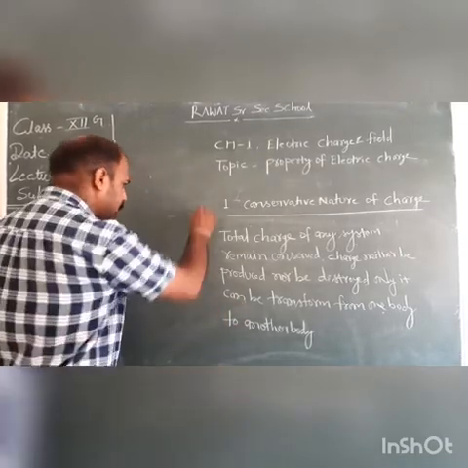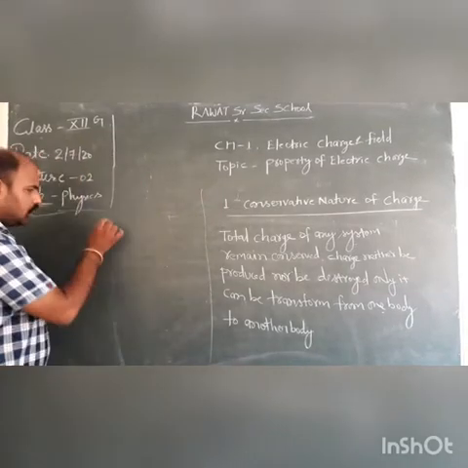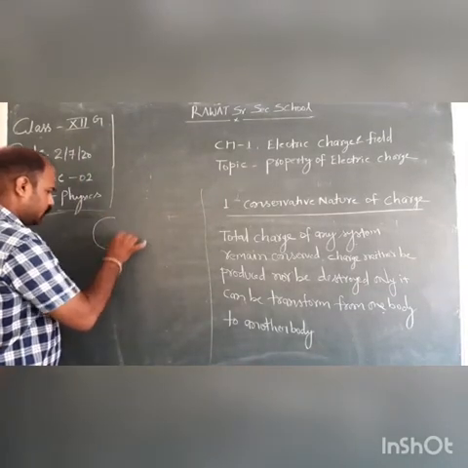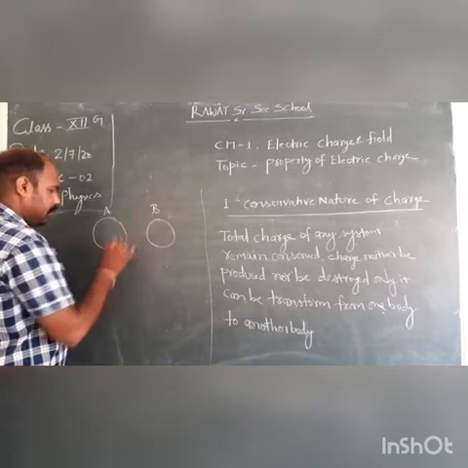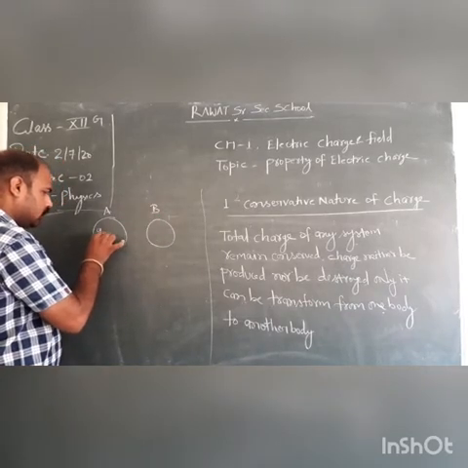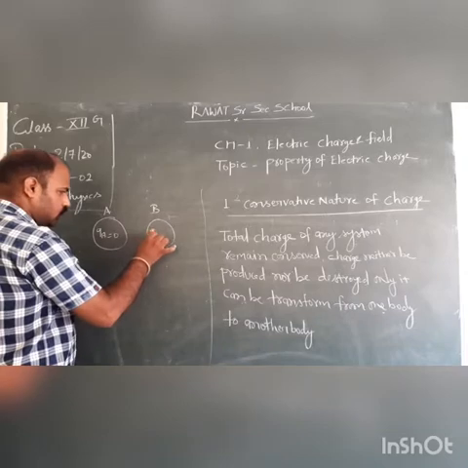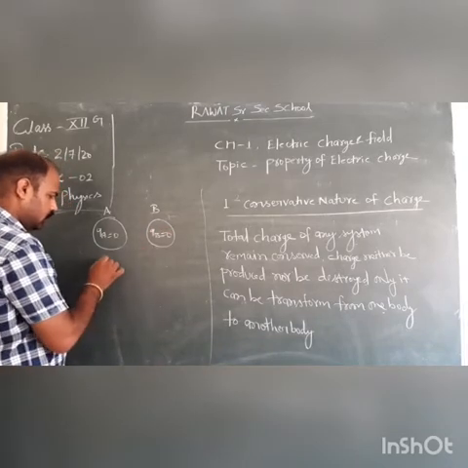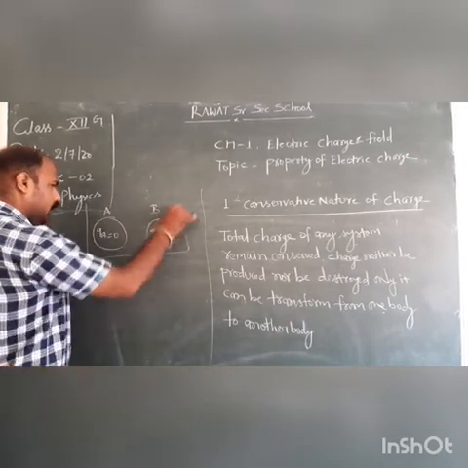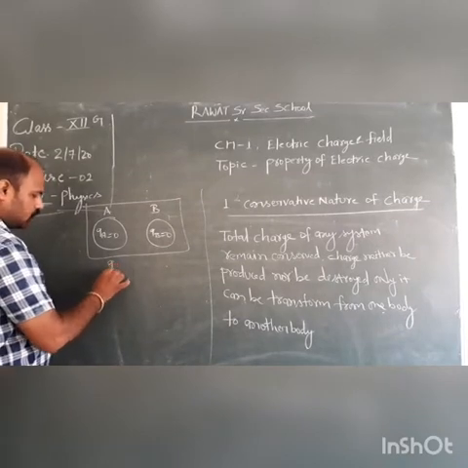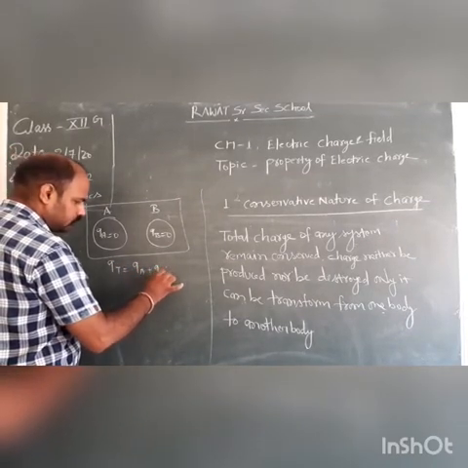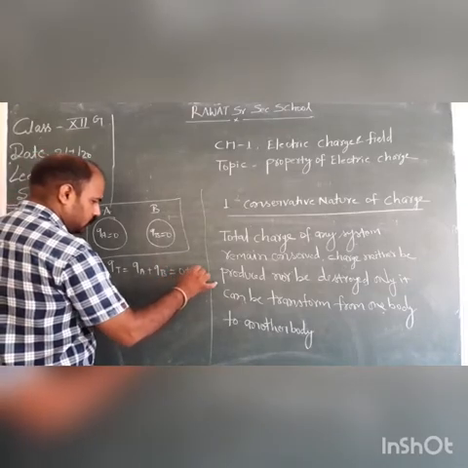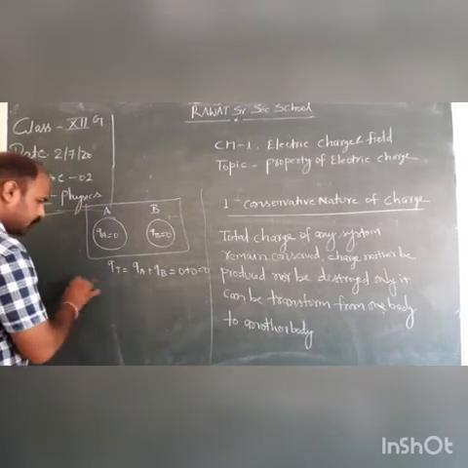If we take an example, suppose there are two insulated spheres A and B. Initially both are neutral, QA is 0, QB is 0. So the total charge is QA plus QB, 0 plus 0, which is 0.